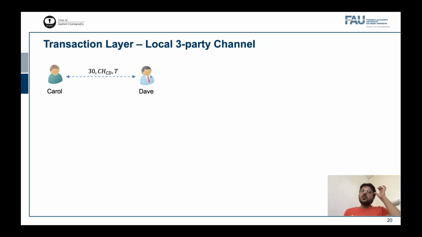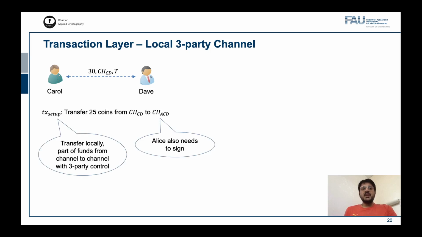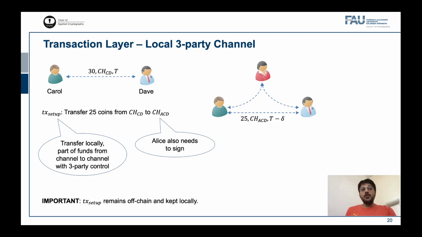We deal with the issue of sender control in unblinding at the transaction layer with a new technique that we call local three-party channel. Consider the payment channel between Carol and Dave. They transform their channel into a three-party channel in the following way. They generate a setup transaction that simply transfers the coins from this channel to another channel that is additionally controlled by Alice, who in our case is the sender. To spend from this new channel, Carol and Dave additionally require consent from Alice, and therefore the three-party channel. Importantly, the setup transaction is kept local and not posted on chain.